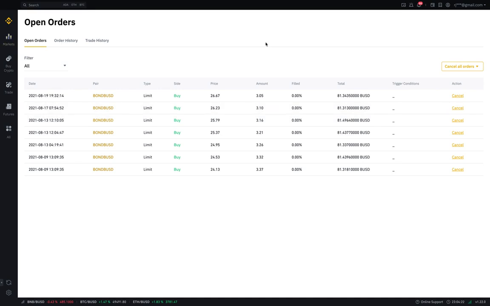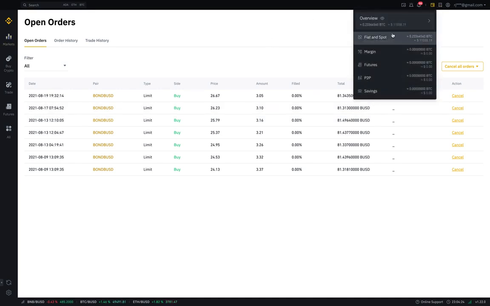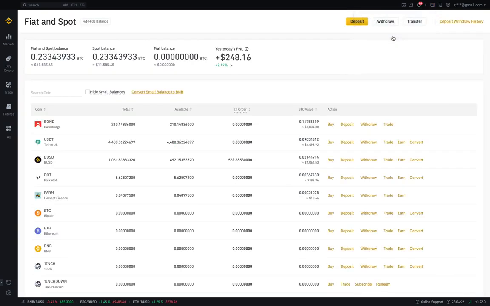Now let's go to the wallet. As I told you, I opened my account with $10,000, and right now in my account $11,585 is there, right? So guys, this is how perfect this opportunity is. This is how perfect this Kiwi bot is. It's making money for me. Yesterday's PNL was 2.17%, and I'm just loving it.